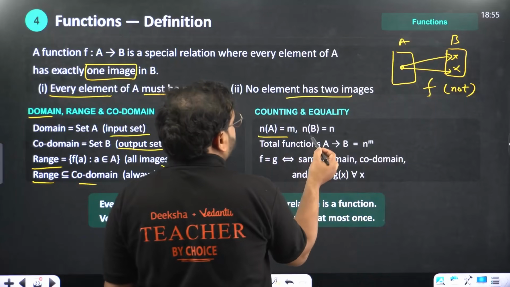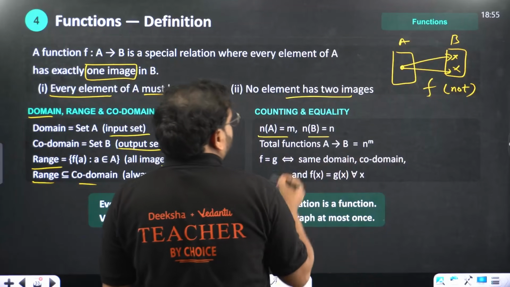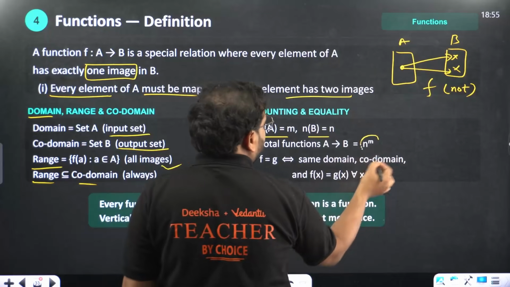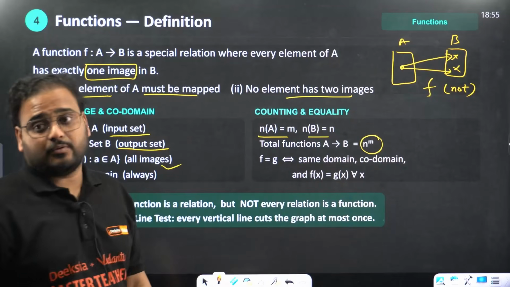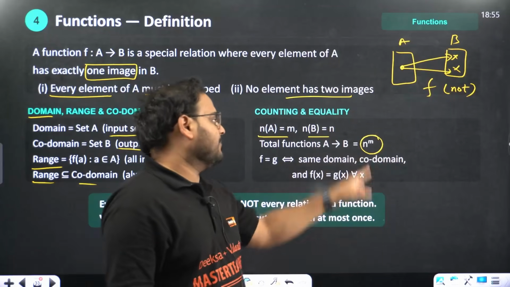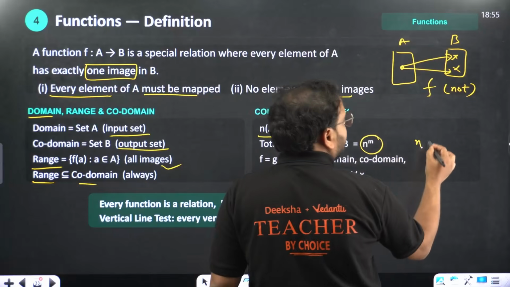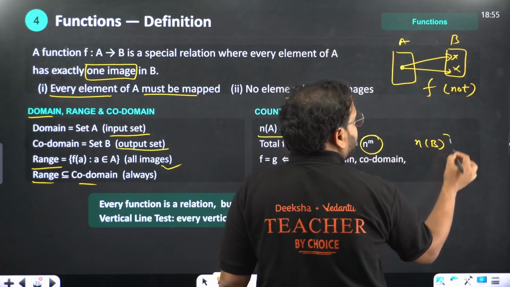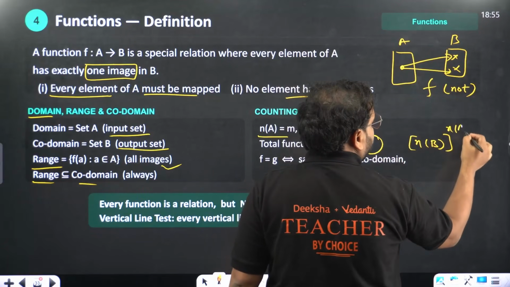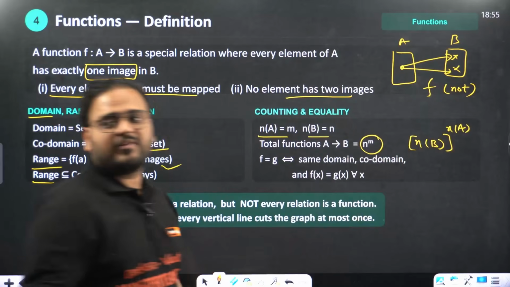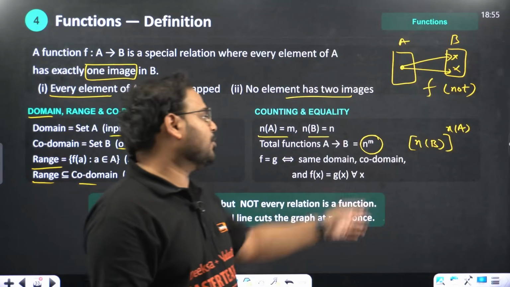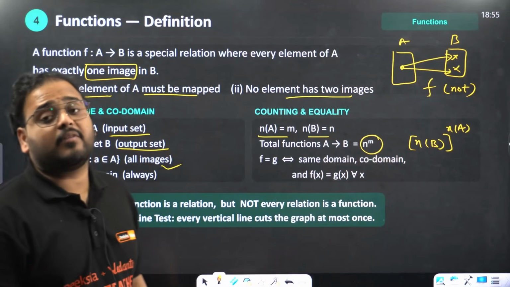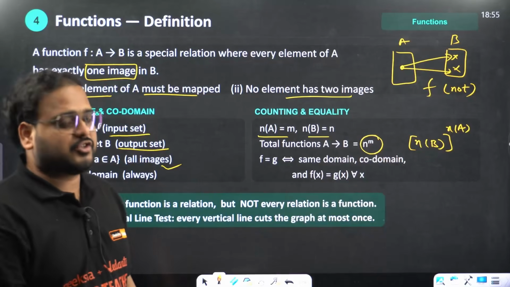Counting and equality. If n(A) equals m and n(B) equals n, the total number of functions from A to B is given by n power m. The n comes from n(B). So basically the formula is n(B) power n(A): the number of elements in the codomain set B, to the power n(A). This is the formula for the number of functions.